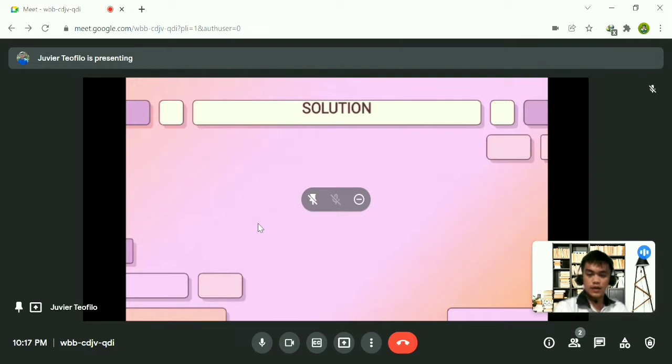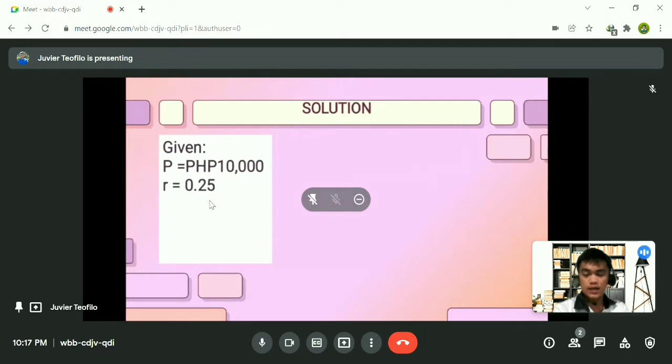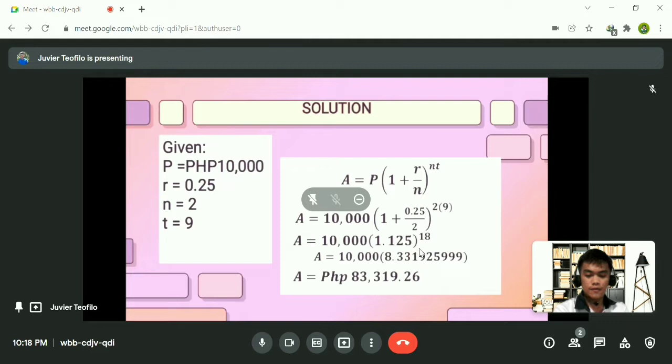Okay, so the given information is the principal is 10,000, the interest rate is 0.25, and n is equal to 2 because it is semi-annually. Okay, n is equal to 2 because it is semi-annually. Now we have the time is equal to 9, because it is 9 years. Now we have the formula.